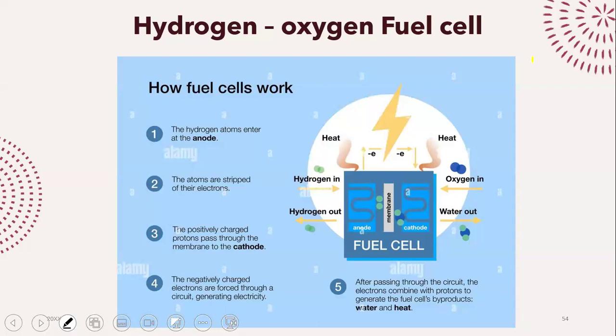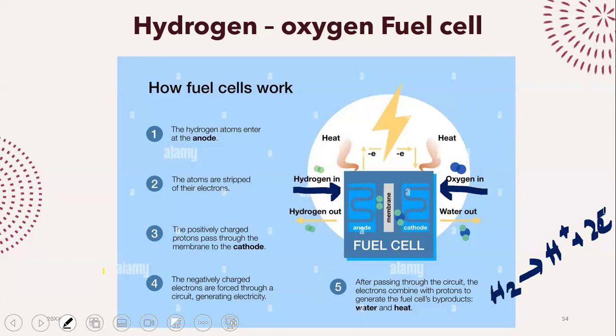And that's the hydrogen oxygen fuel cell. The process is quite simple. I will take my hydrogen gas and add it to my battery. And I will take my oxygen gas and add it to my battery. Now, what is going to happen in the process? Hydrogen is going to be oxidized. Hydrogen is going to be oxidized to give you hydrogen ions and electrons.